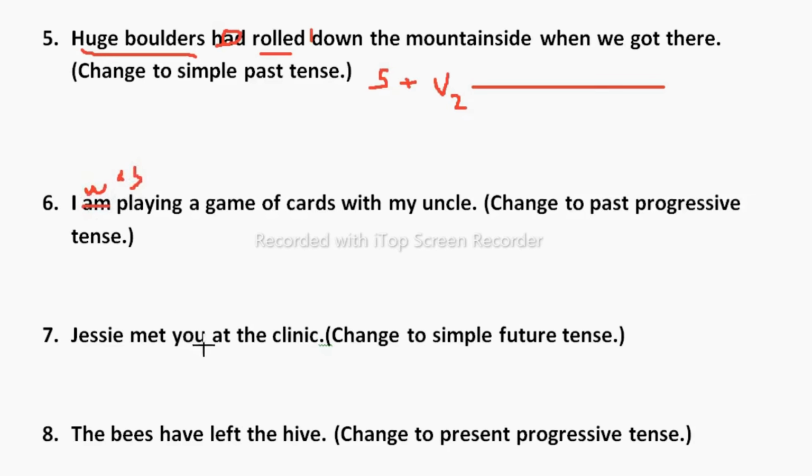Now let's move to next one. Jesse met you at the clinic. Change to simple future tense. Met you. Met means it is a V2, means it is the past. So we need to change to simple future tense. Simple future tense again subject plus will plus be form. Will plus V1.